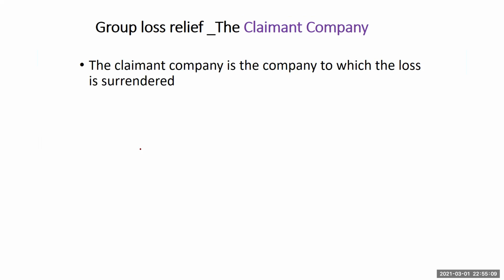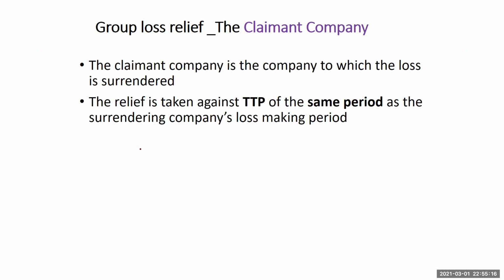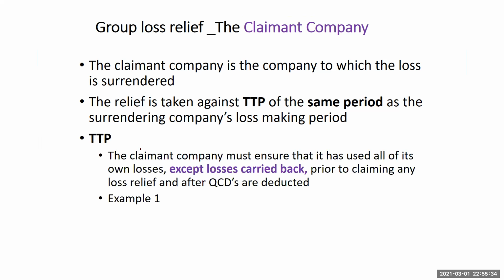Now, we go to the relief system. So there's a claimant company who will assume the loss. One company transfers or surrenders the loss and the other company claims it. Now, the relief which is taken is always set off against the TTP of the same period as the surrendering company's loss-making period. So if the loss-making period is 2020, then it should be set off against any relief within the same year of 2020, not in any other year. So coinciding years is very key.